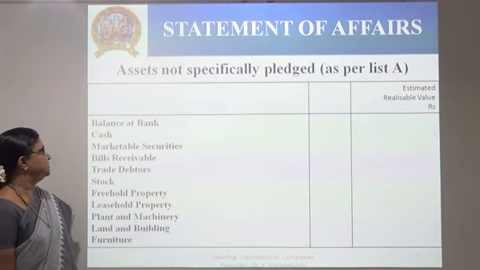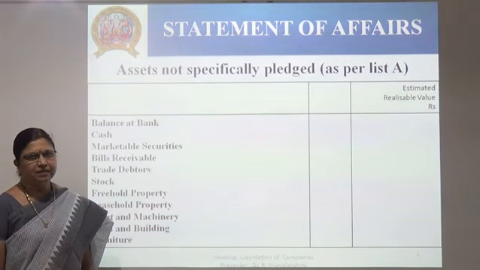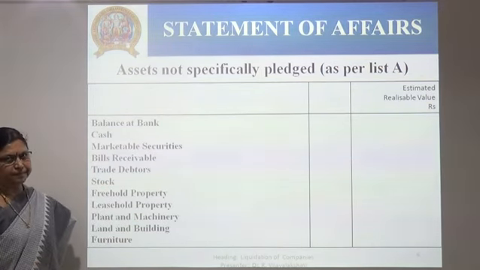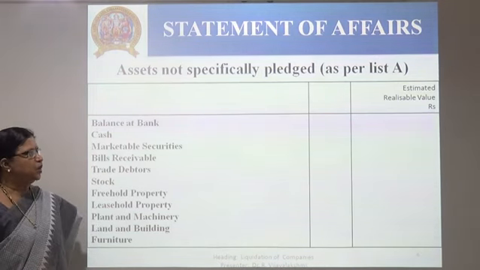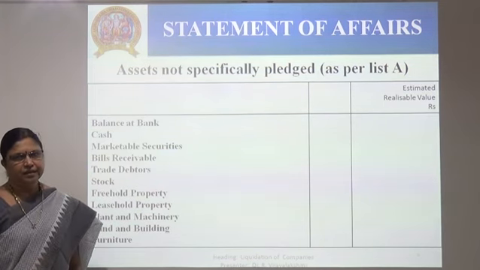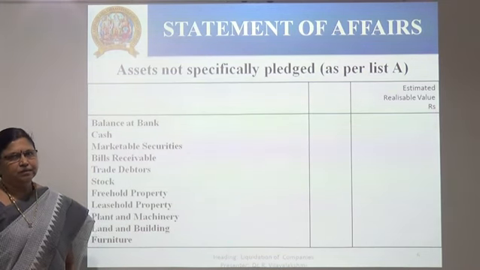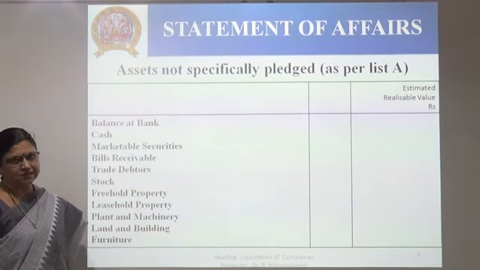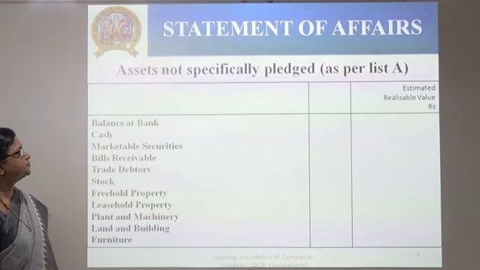The assets may be classified as balance at bank, cash in hand, cash at bank, sundry debtors, marketable securities, bills receivable, freehold property, leasehold property, plant and machinery, land and building, furniture, etc. Then, what is the estimated realizable value? This is the saleable value. Though a different value is given in the balance sheet, we have to take only the estimated realizable value, and the aggregate of this is to be taken in the amount column.